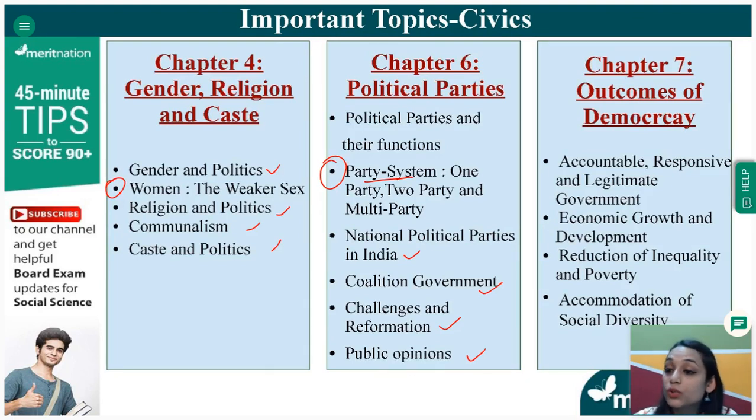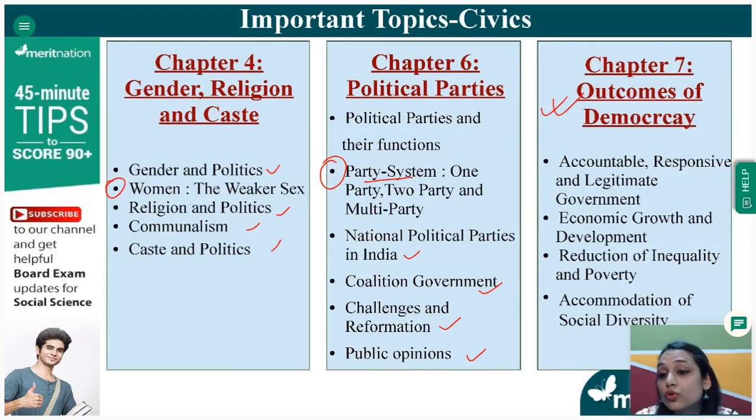Last chapter is outcomes of democracy. So in this particular chapter, you can be well assured that there are a lot of chances that इस chapter से picture based questions आएंगे. There are a lot of cartoons that is given in this chapter in your NCERT book also. So you don't need to worry. Only those cartoons or picture based questions can come from this particular chapter of outcomes of democracy. And a picture will be given. You'll be asked 2 or 3 questions from that picture.